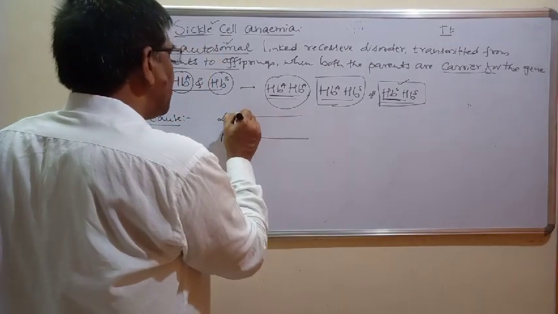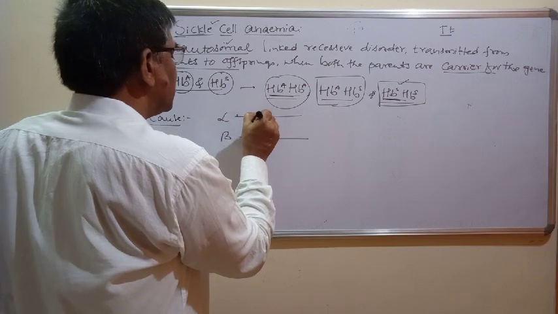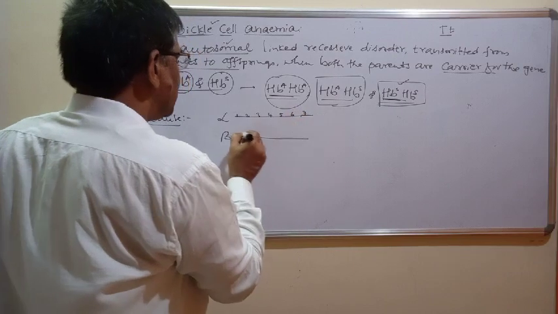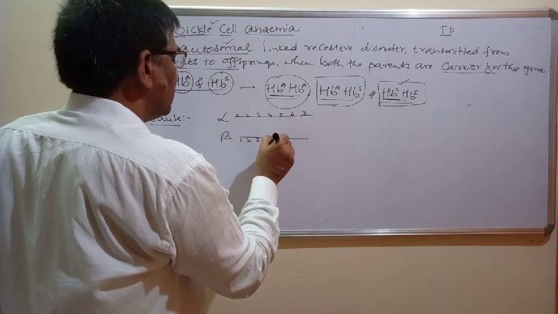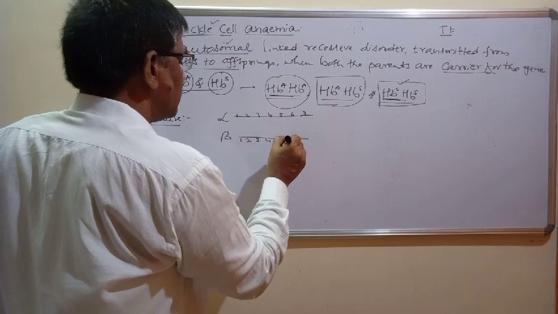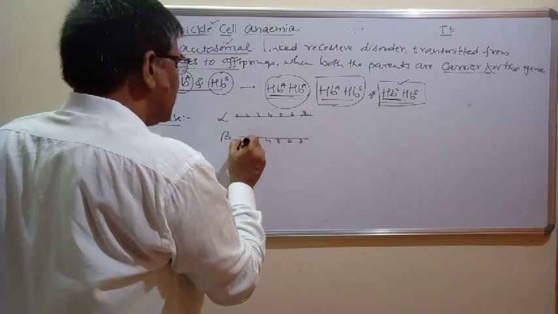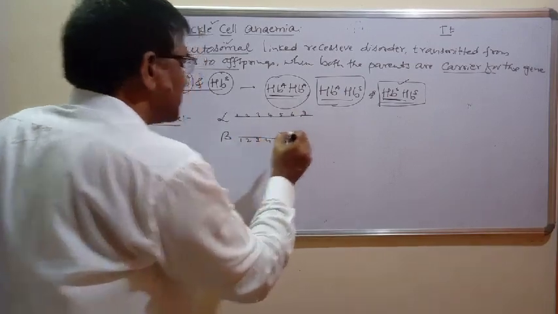These are proteins which are made up of amino acids, first, second, third, fourth, fifth, sixth, seventh, like these amino acids are present. Similarly in the beta chain, different amino acids are present, in a definite sequence.